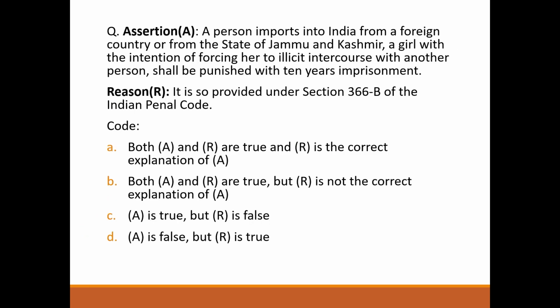Next question. Assertion. A person imports into India from a foreign country or from the state of Jammu and Kashmir. Now Jammu and Kashmir has been removed because all the laws now apply to Jammu and Kashmir. A girl with intention of forcing her to illicit intercourse with another person shall be punished with 10 years of imprisonment. Correct? It is provided under section 366B of the Indian Penal Code. Correct? So answer will be option A. Both A and R are true and R is the correct explanation of A.